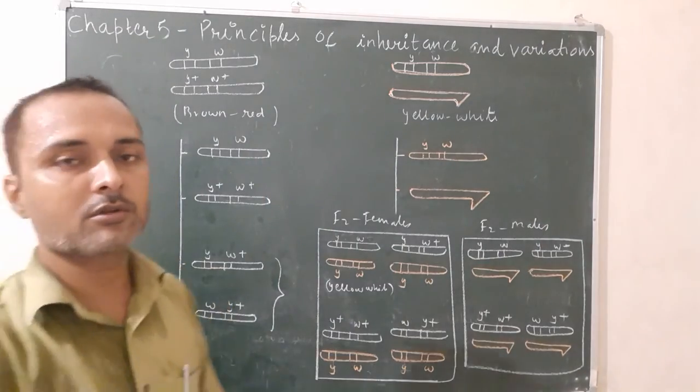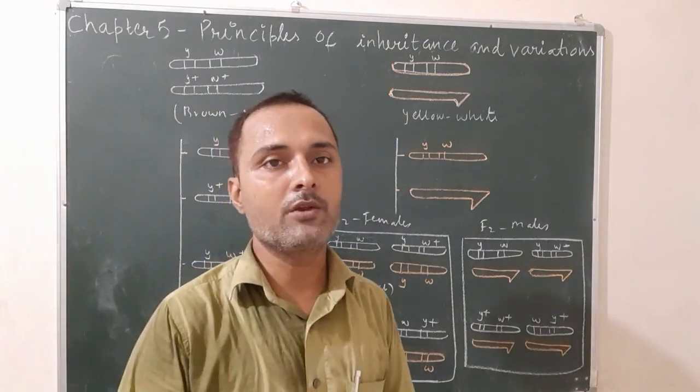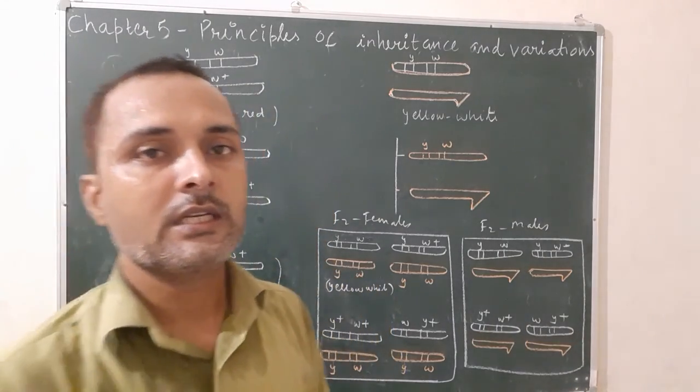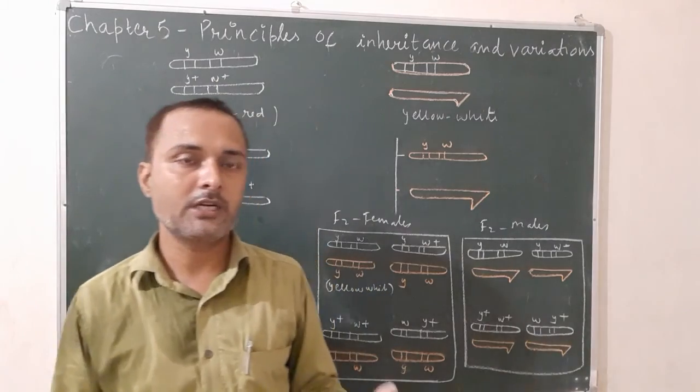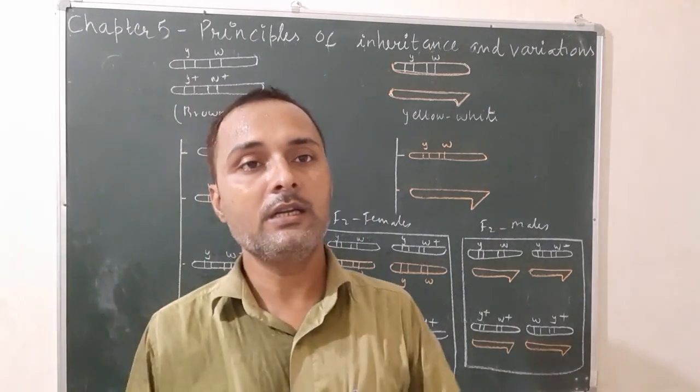So this is all about the cross A in case of Drosophila melanogaster. In the next video, we will discuss the incomplete evidences by taking the example of eye color and wing size.